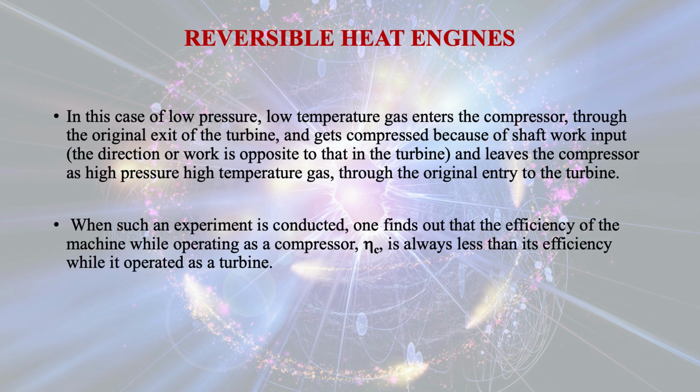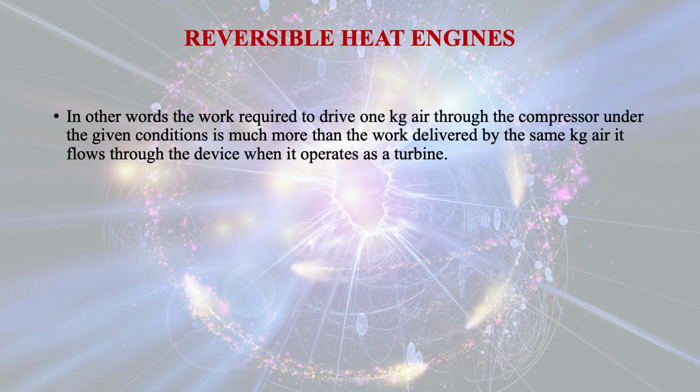When such an experiment is conducted, one finds that the efficiency of the machine while operating as a compressor, eta C, where C represents the compressor, is always less than its efficiency while it operated as a turbine. In other words, the work required to drive 1 kg of air through the compressor under the given conditions is much more than the work delivered by the same kg of air flowing through the device when it operates as a turbine.